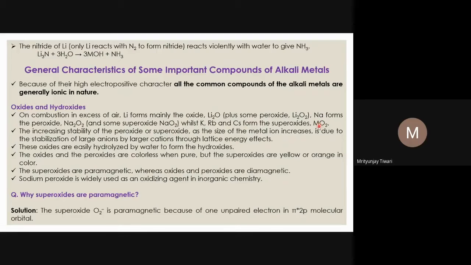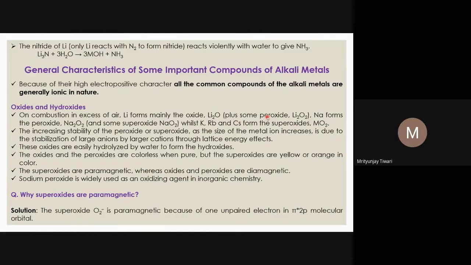Now, as I have explained earlier, normal oxide and peroxides are diamagnetic in nature. However, superoxide is paramagnetic in nature. Now, how this magnetic behavior is determined, we will see a bit later.